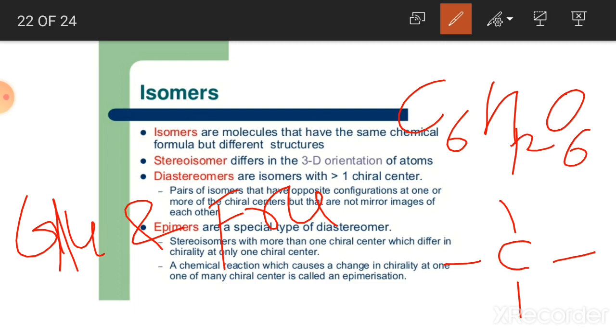Then epimers are a special type of diastereomer: stereoisomers with more than one chiral center which differ in chirality at only one chiral center. The chemical reaction which causes a change in chirality at one of many chiral centers is called epimerization.